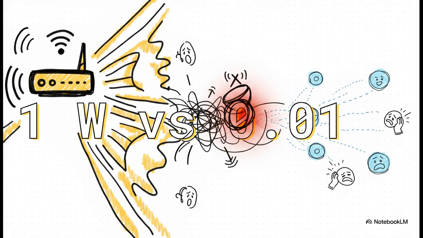So let's step into the physical war that is currently waging inside your home right now, specifically in that 2.4 GHz frequency band. I like to call this the crowded party problem. Picture this: your high-power Wi-Fi routers transmit at up to 1 watt, which means they are essentially shouting at the absolute top of their lungs. Meanwhile, your low-power Thread and Zigbee sensors are whispering at a tiny 0.01 watts. And because a standard Wi-Fi channel overlaps directly with multiple Thread and Zigbee channels, those little whispers get completely drowned out. The receiver gets totally saturated, and that is exactly what leads to those annoying latency spikes and dropped connections.